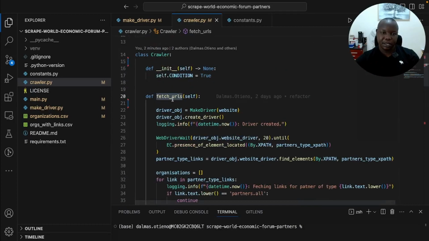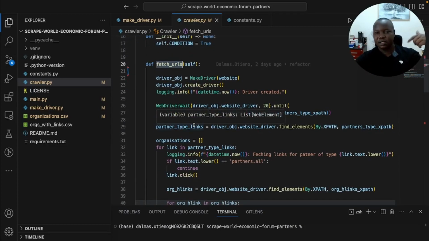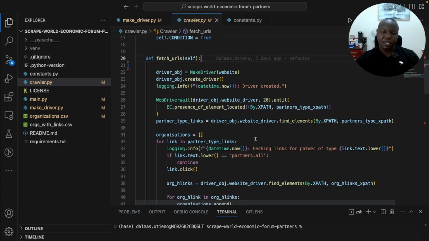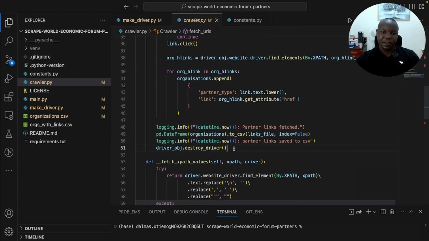I'm not going to explain everything here. The code is in the description if you want to interact with it, but majorly I will explain what each method is doing. So this method here helps us to get those links. After running this method, we got this file here.